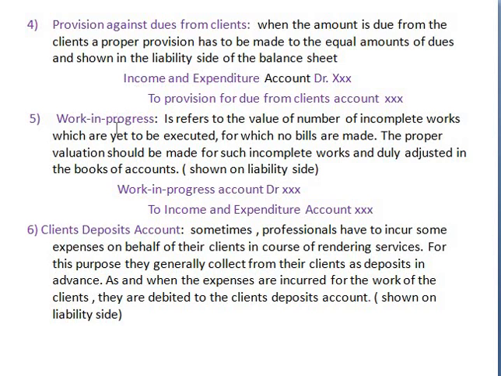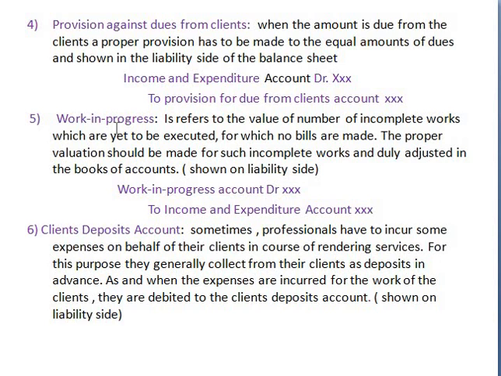And as you know, regarding work in progress, the work is going on, but the client has not yet paid the amount. In such a case, what will happen? The professional only carries the certain expenses, and the client has not yet paid a single paisa. At such a moment, that is work in progress, and that is to be recorded under the liability side.